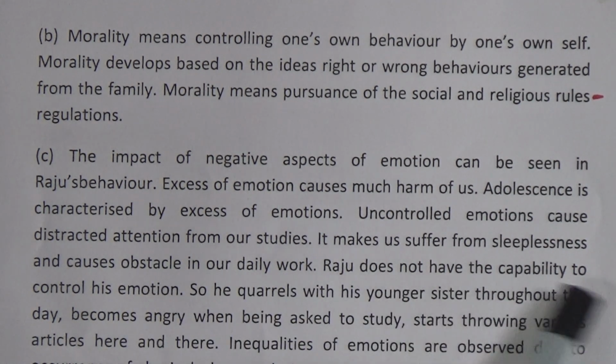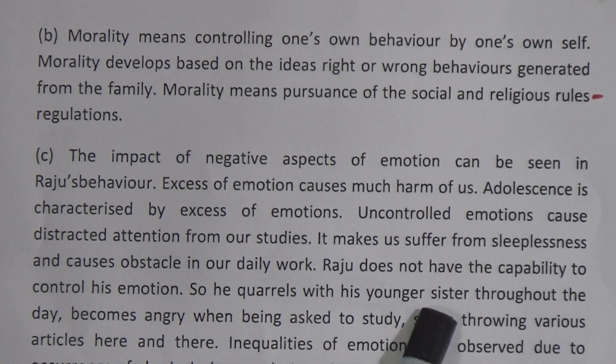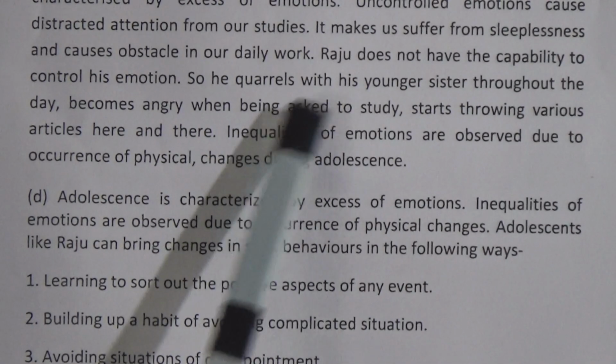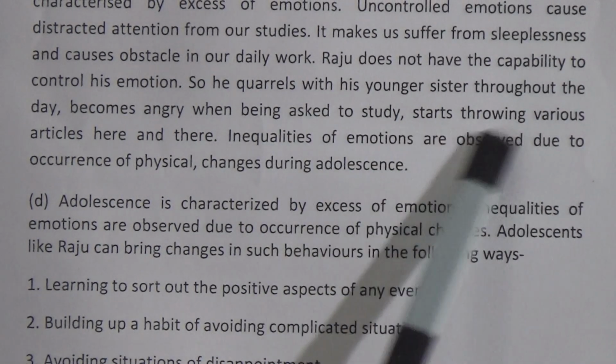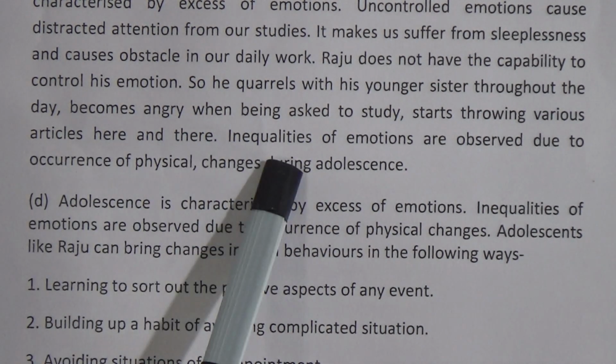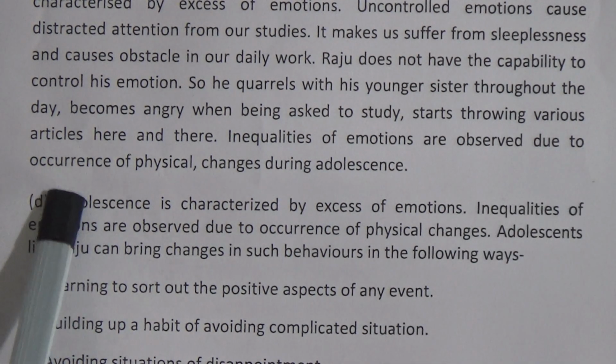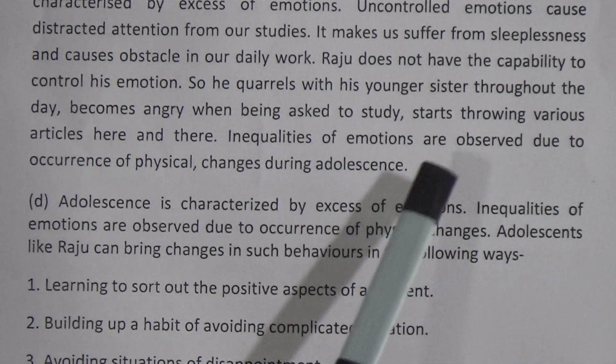Raju does not have the capability to control his emotions, so he quarrels with his younger sister throughout the day, becomes angry when asked to study, and starts throwing various articles here and there. Inequalities of emotions are observed due to the occurrence of physical changes during adolescence.